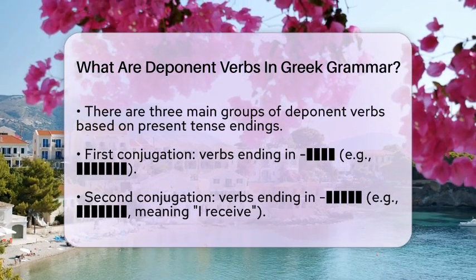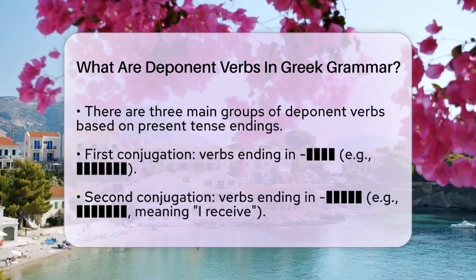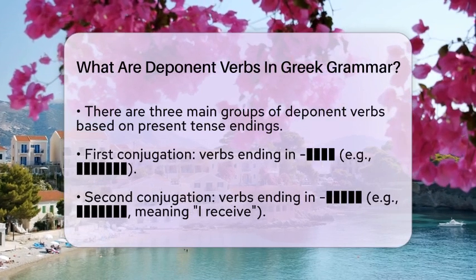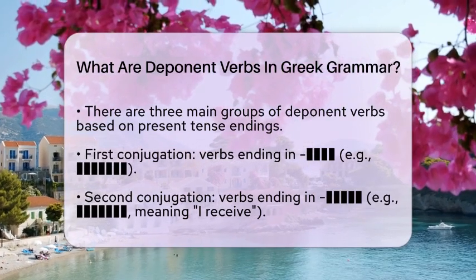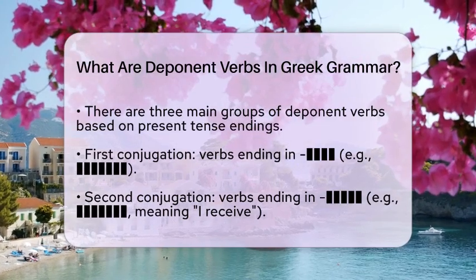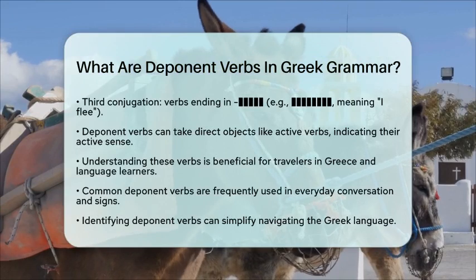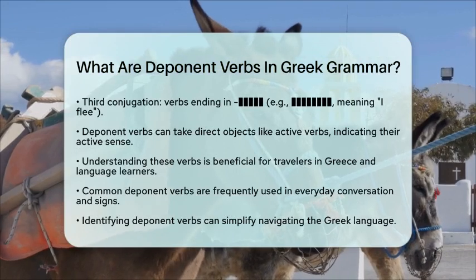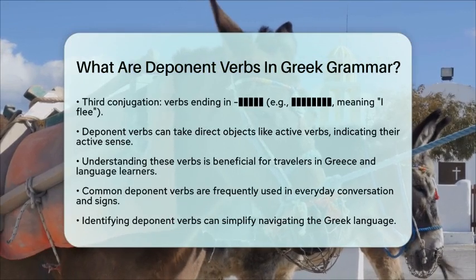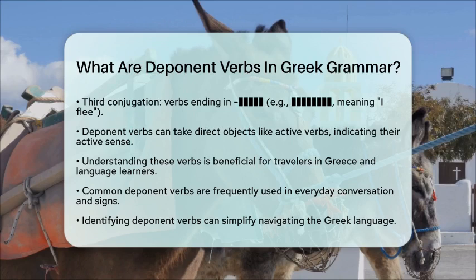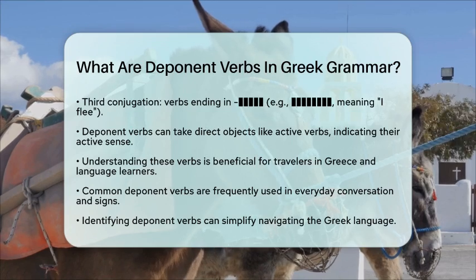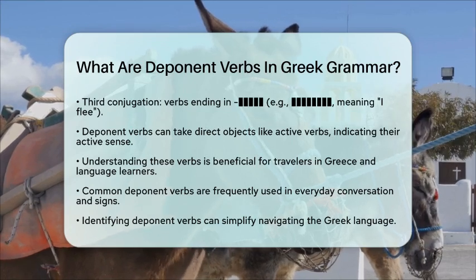meaning I flee. Even though these verbs have middle or passive endings, they often take direct objects just like active verbs do. This shows their active sense despite their form. Understanding deponent verbs is particularly useful for travelers in Greece or those learning the language. Many common verbs you will hear or use fall into this category.